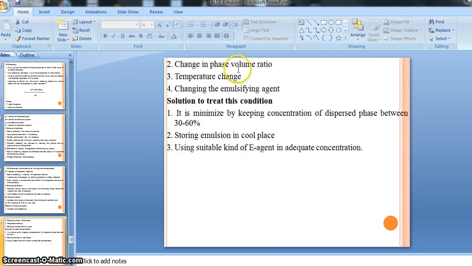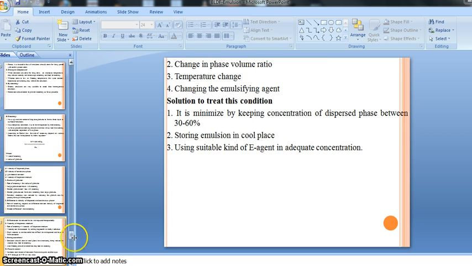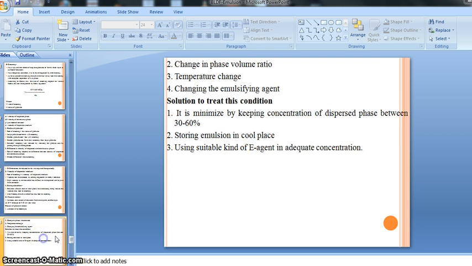Then also change in phase volume ratio, right? Change in phase volume ratio means, as I said before starting the formula preparation of our emulsion, I showed you one table, that is the ratio for the water, oil and gum. You remember that, right? That is our ratio, means phase volume ratio. Phase volume ratio means there is a change in phase volume ratio. Means